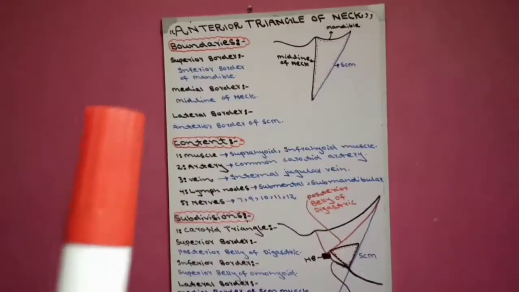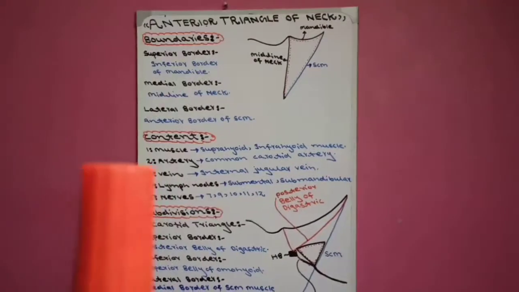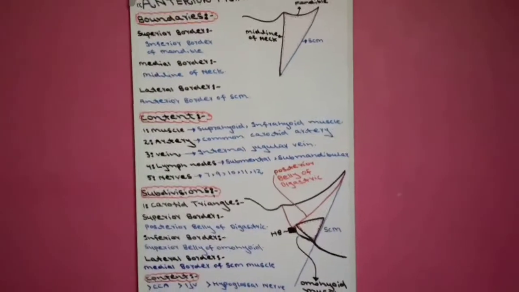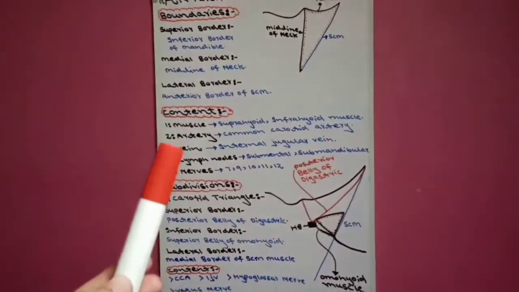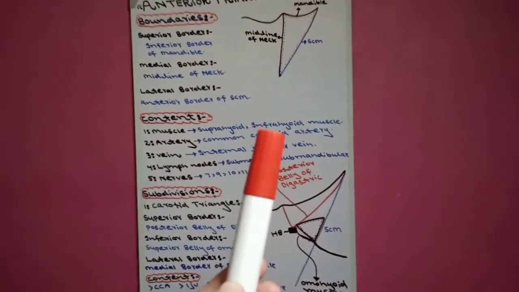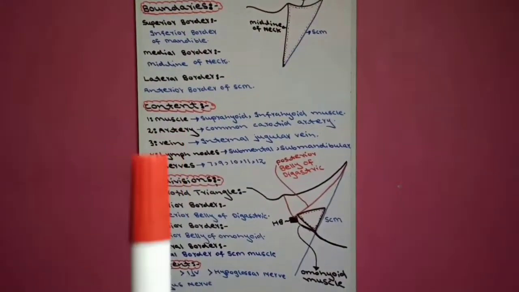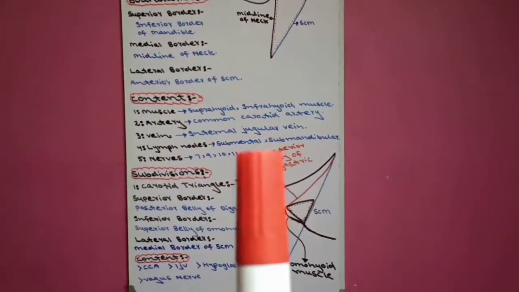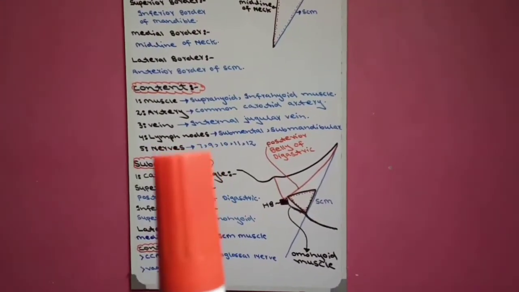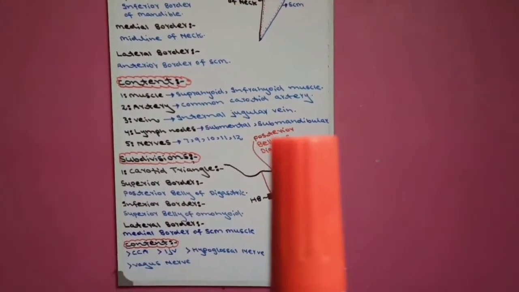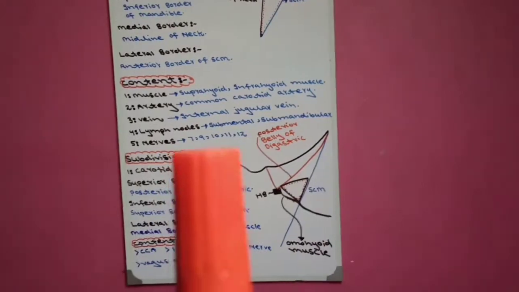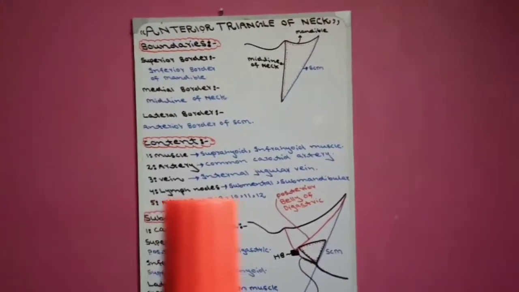Now after boundaries, come to the content of anterior triangle of neck. There are 5 contents which are present in the anterior triangle of neck. Number 1 is muscle, which is suprahyoid and infrahyoid muscle. Second is artery, meaning common carotid artery. The third is vein, meaning internal jugular vein. And the fourth is lymph nodes, meaning submental and submandibular lymph nodes. And the fifth is nerves, meaning 7th, 9th, 10th, 11th, 12th cranial nerve. These are the contents of anterior triangle of neck.